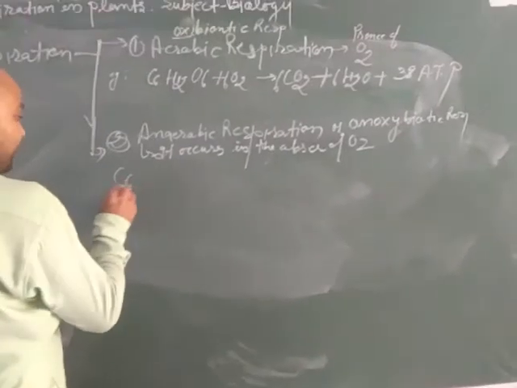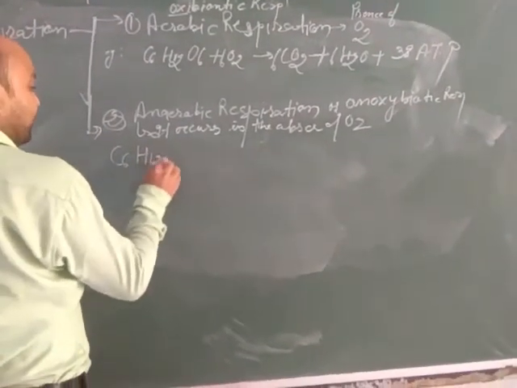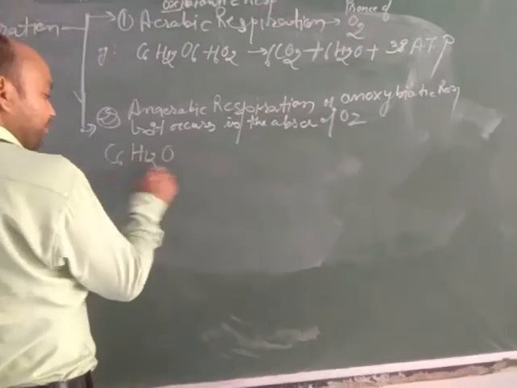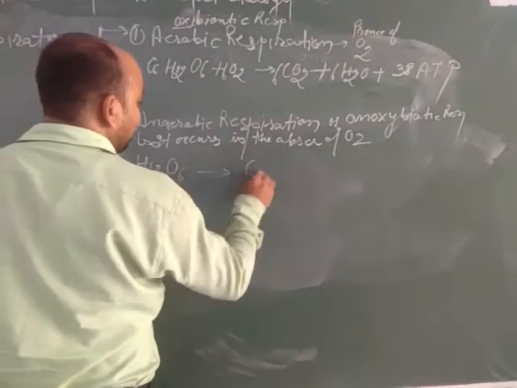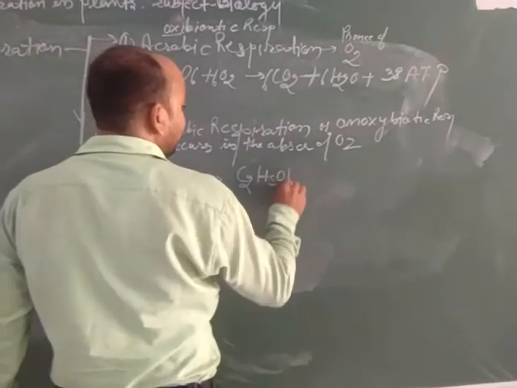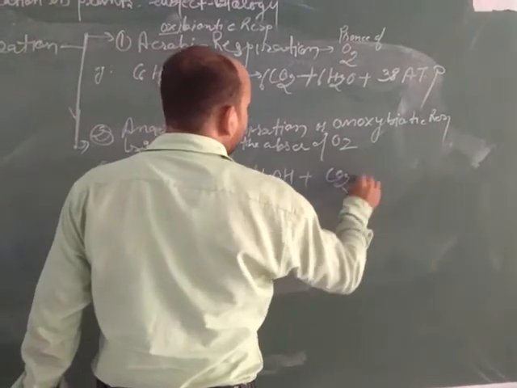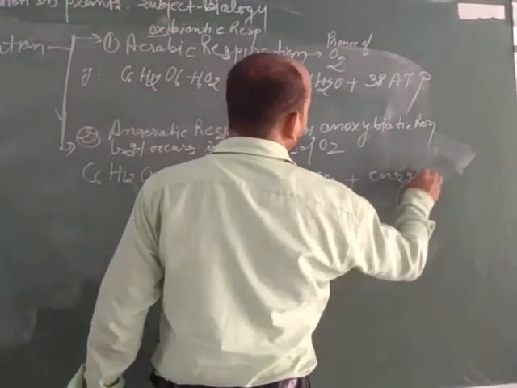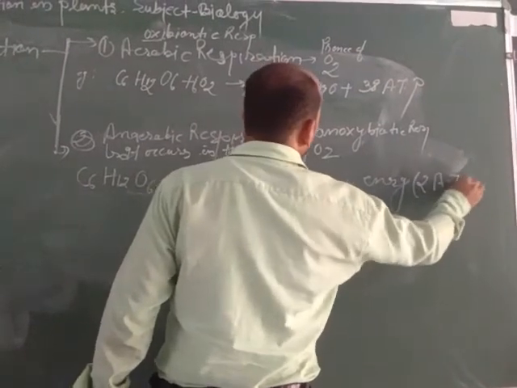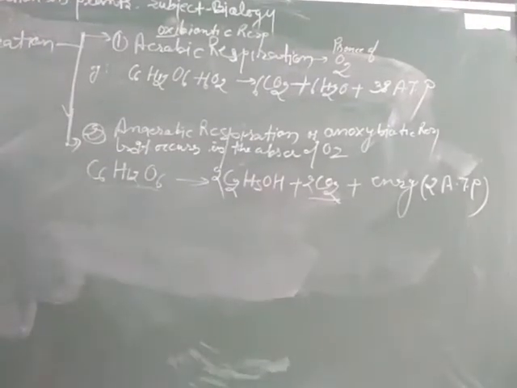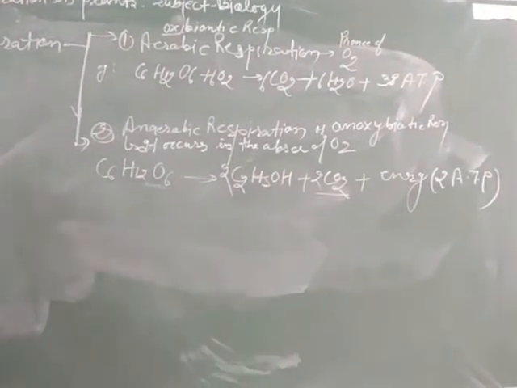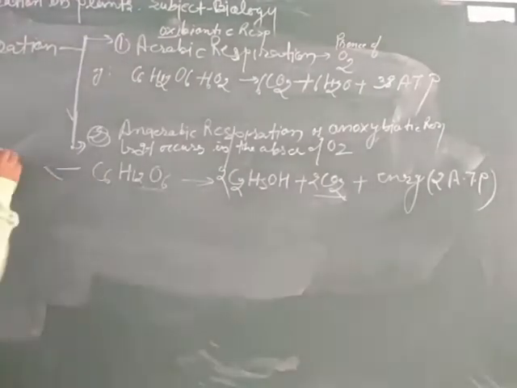We can write its reaction: when oxidation and catabolism of glucose takes place, ethyl alcohol, C2H5OH, is formed along with the release of carbon dioxide and energy. Here only 2 ATP, a very small amount of energy, is released in this process. For balancing it, put 2 near C2H5OH and 2 near carbon dioxide. Again, this process takes place generally in yeast.